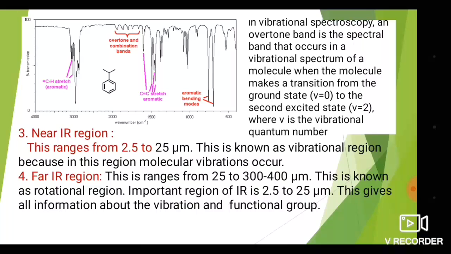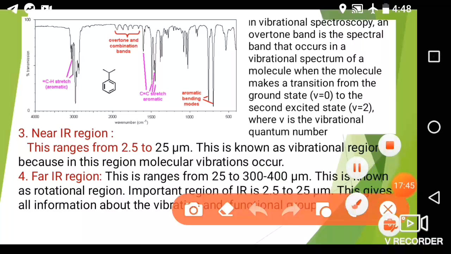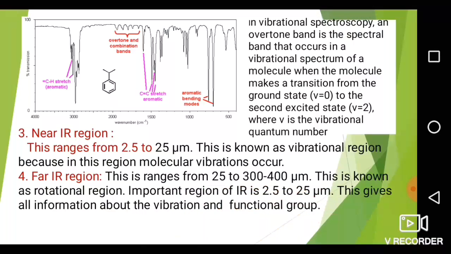Finally, the far IR region. This region corresponds to wavelengths from 25 micron to 300 to 400 micrometer. This is known as the rotational region, because here the rotation of the molecule takes place.